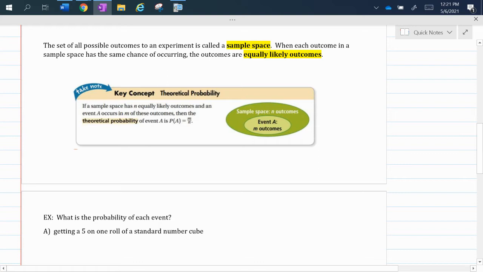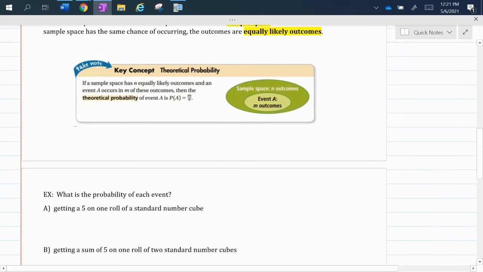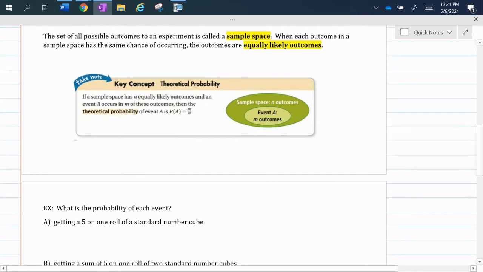So it's like the probability of what we want to happen out of the total number of outcomes that will happen. So it's the number of ways that we want, the favorable outcomes. Sometimes we write it like that: the number of favorable outcomes out of the total number of ways.